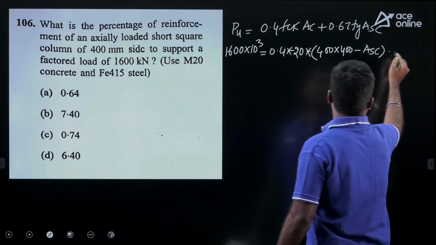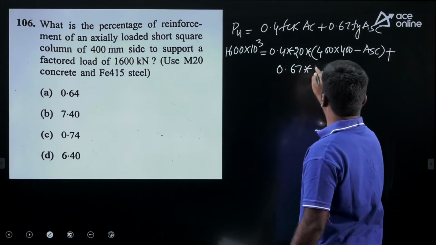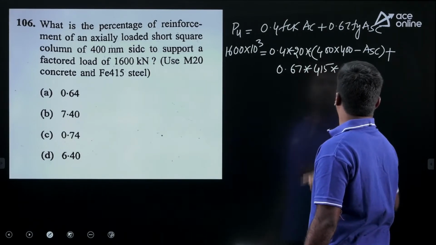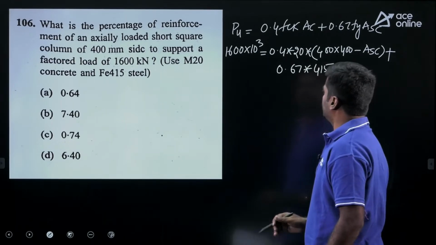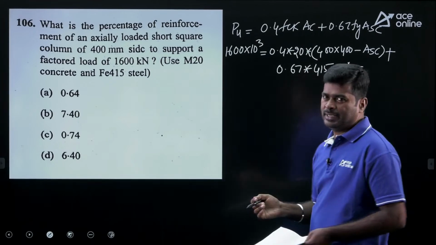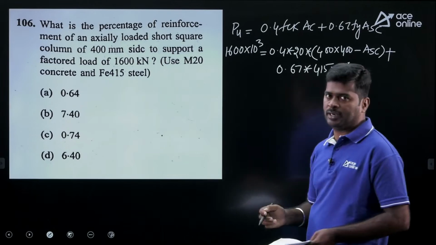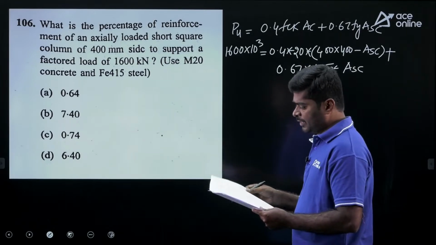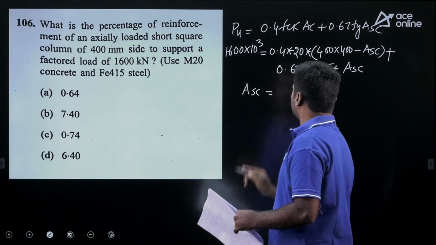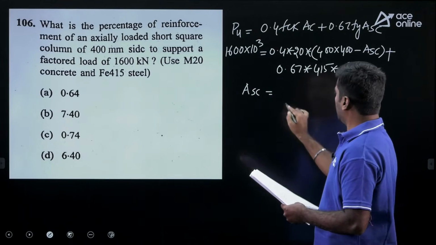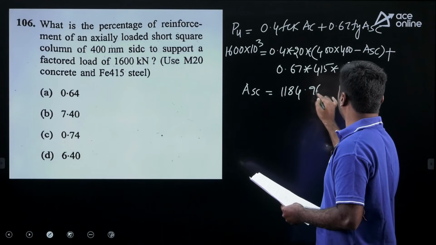Minus Asc, plus 0.67 fy, for Fe415 grade steel fy value is 415. We need to find Asc only. My dear, if you simplify this it will take time, but we can simplify it, a calculator is not required. After simplification we may get Asc, the area of longitudinal steel, as 1184.96 mm square.